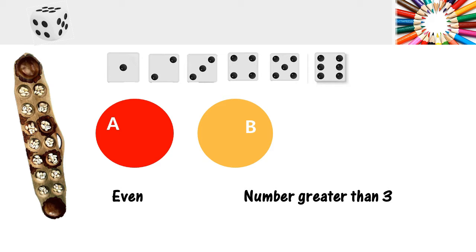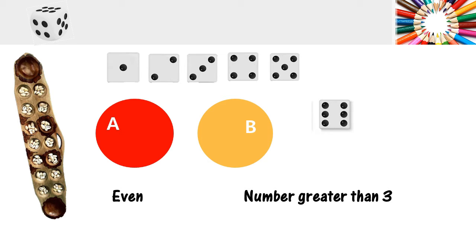Let's say he gets 4. Is 4 an even number? Yes. Is it a number greater than 3? Yes. So we know that this number is an even number and at the same time a number greater than 3. And this is also true for number 6.